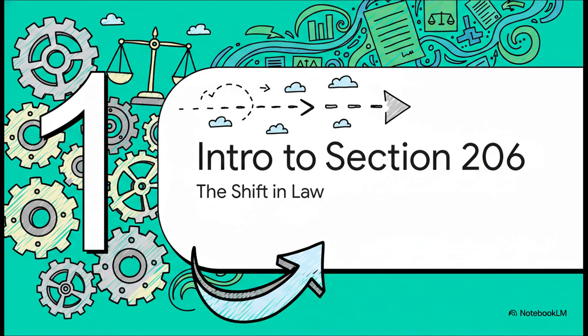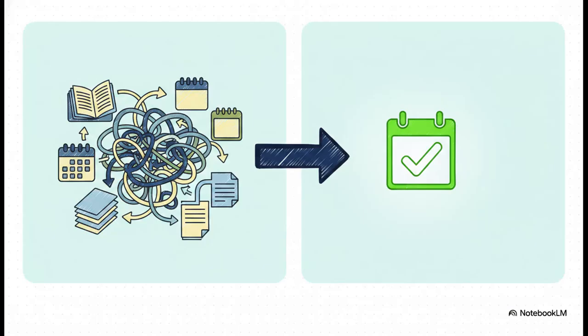All right, Part 1, Introduction, the shift to Section 206. If you've been practicing a while, you remember the old 1961 Act. We had to juggle Section 115JB for MAT, 115JC for AMT, and constantly do that mental gymnastics between the previous year and the assessment year. Well, the 2025 Act simplifies this beautifully. It rolls everything into one powerful section, Section 206. And the best part? The whole assessment year concept is completely gone. We are now working with a single, streamlined tax year.